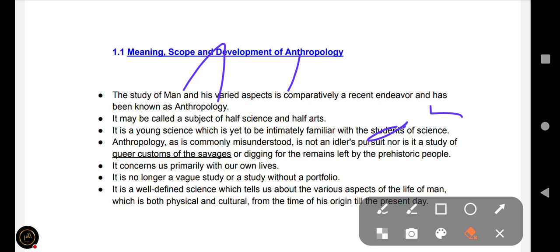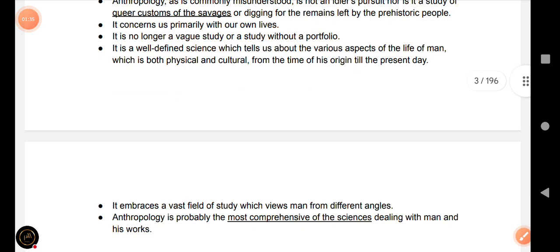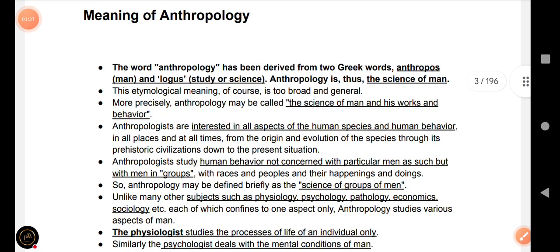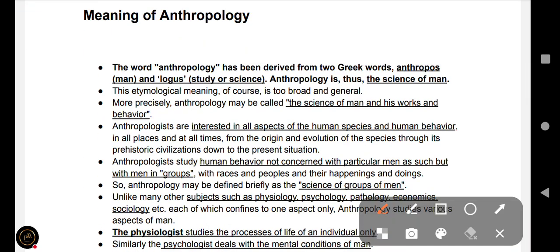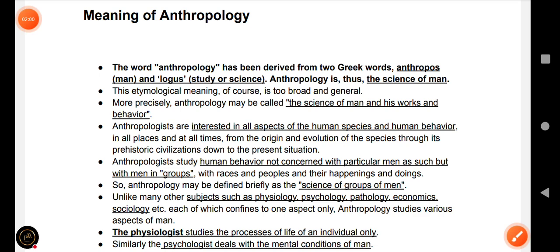So anthropology means the study of human or study of man. Anthropology has been derived from two Greek words: anthropos means man and logos means study or science, that is, the science of man. You can remember anthropology is the science of man.